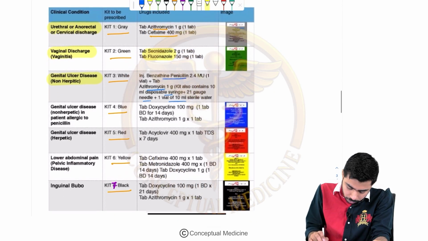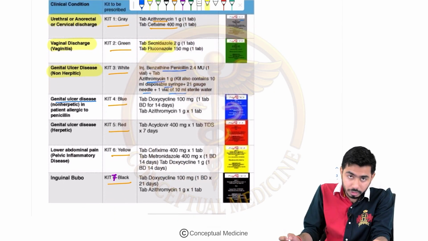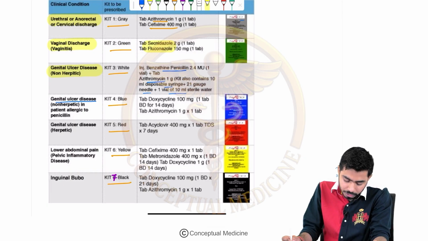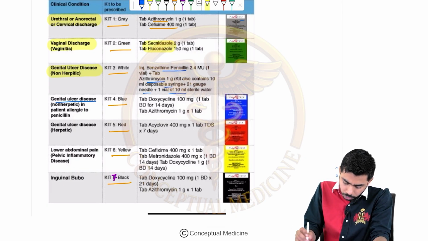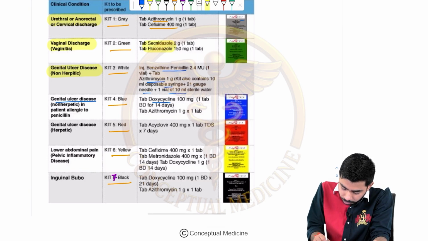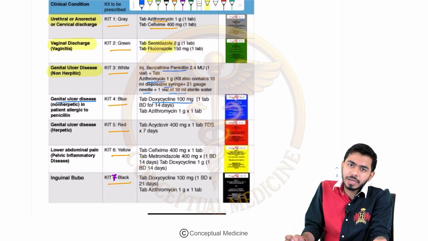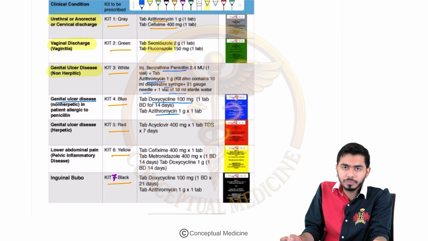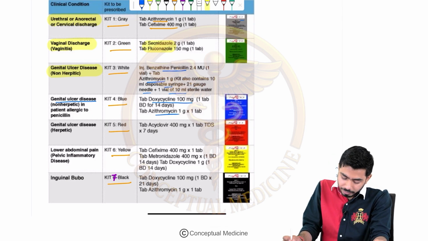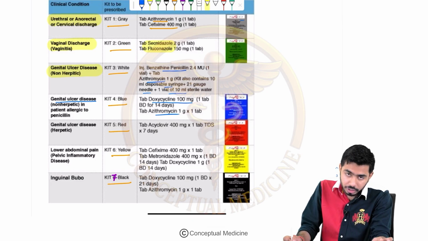Then we talk about the fourth kit, that is for the genital ulcer disease, the non-herpetic one, right? Here the patient is allergic to penicillin, right? So over here we are talking about the drug doxycycline 100 mg 1 tablet BD for 14 days, and azithromycin 1 gram 1 tablet, right? That will be included in the blue color category. That is kit number 4.